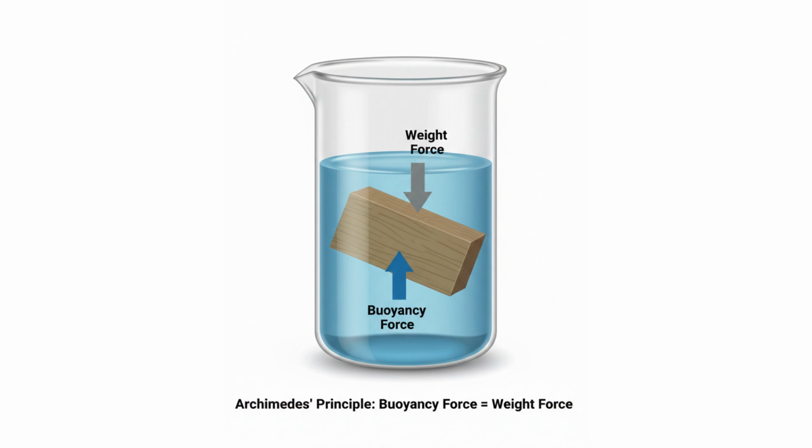You may know what the Archimedes principle is, but I will explain it briefly. The Archimedes principle explains buoyancy. Buoyancy means the upward force a fluid exerts on an object placed in it. The Archimedes principle says that a floating object displaces a volume of liquid whose weight is equal to the weight of the object.